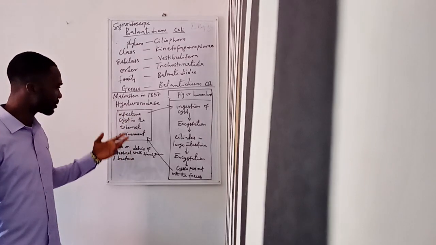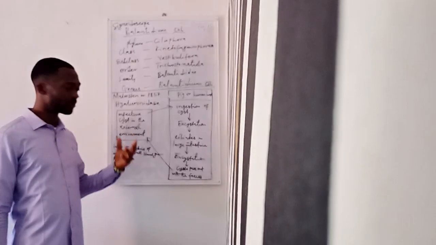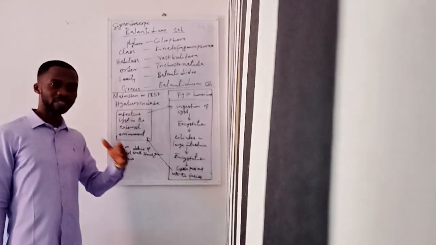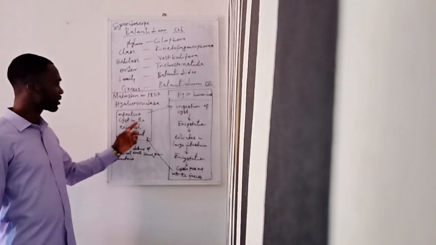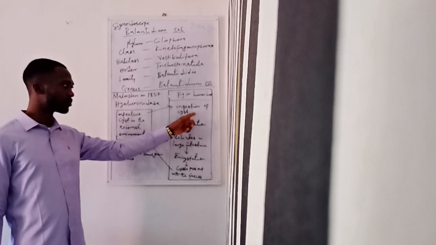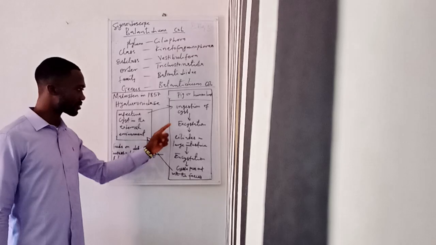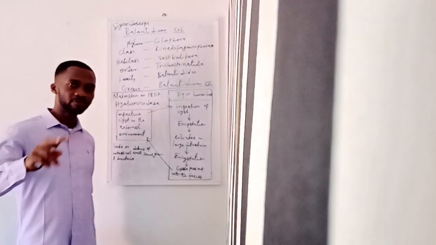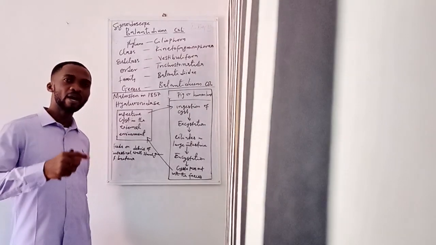Now, this is usually found in the external environment, either on vegetables or possibly being carried by a mechanical vector. I think I mentioned this when I was talking about the life cycle of Entamoeba histolytica. So the life cycle begins by the ingestion of the infective stage, which is a cyst. Now, once it is ingested, the next thing that happens is excystation. And I know there are two different terms that I explained when I was explaining Entamoeba histolytica.